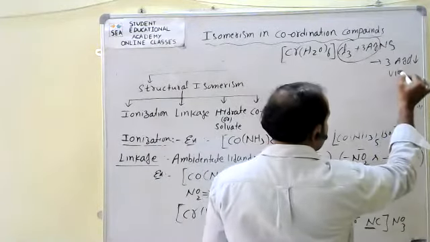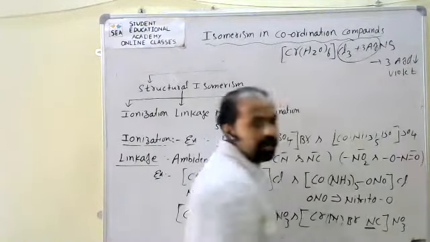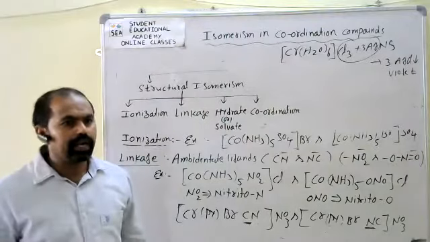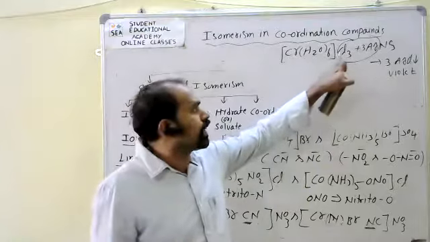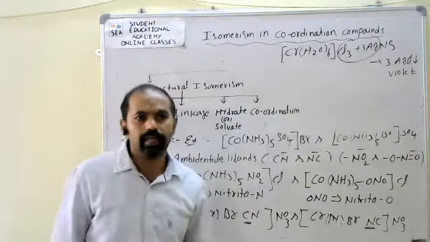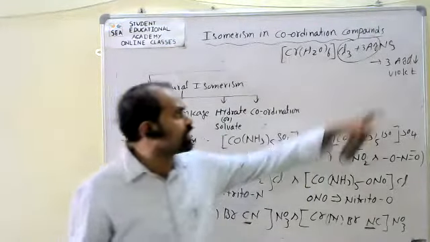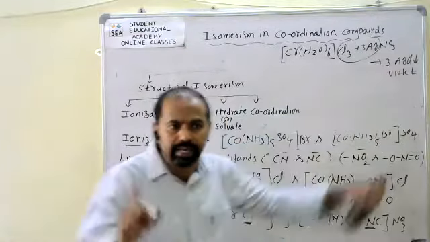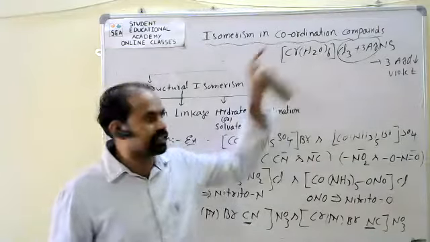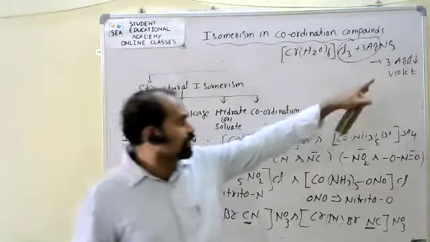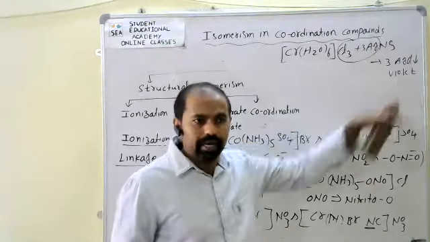Here the number of water molecules outside the coordination sphere is 0, the number of moles of AgCl precipitate is 3, and the coordination number is 6. The precipitate color is violet.